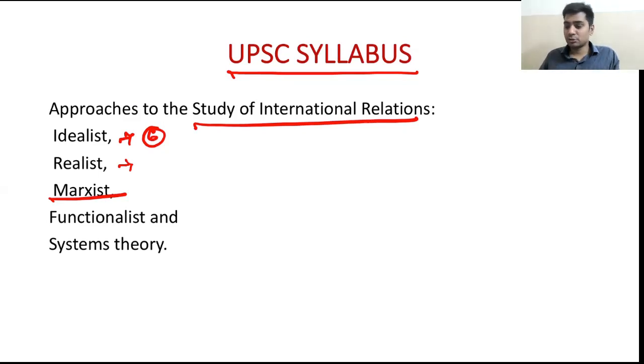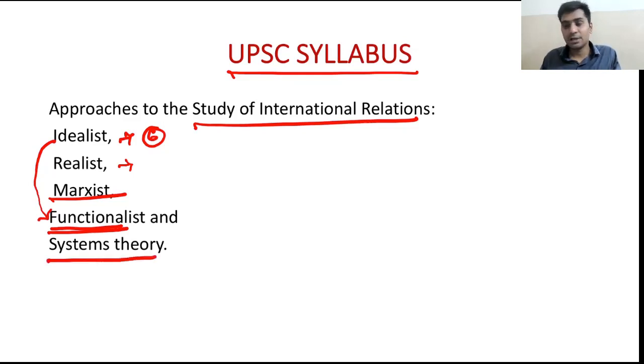In the functionalist approach, they have given it a separate heading, but as far as functionalism goes, you can link it here. We have read this functionalist approach when we discussed functionalist theories such as the piece by piece model, spillover effects, and one more concept, the functional linkages approach. The person who played a vital role here is David Mitrany, and we have also seen the neo-functionalist approach that emerged with Ernst Haas. These are the thinkers that we have seen. So the functionalist approach is one type of idealist school.